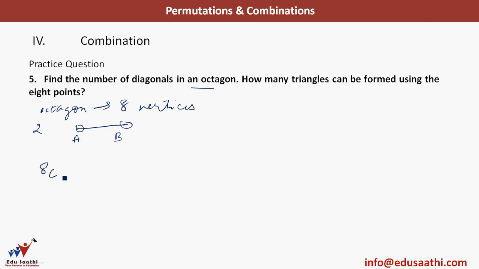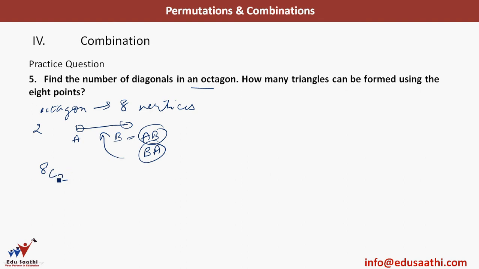I can draw 8C2. Why C here again? Because the line segment AB, or BA, both mean the same thing, which is this line segment. So here also arrangement does not matter. Whether I call it AB or BA, it will not matter.